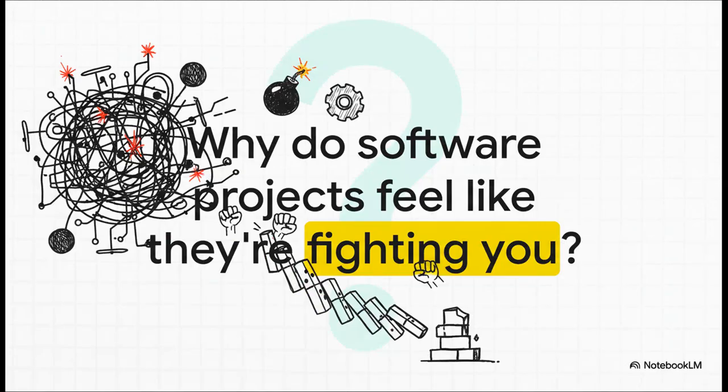You know the feeling, right? You make a tiny change over here, and suddenly something completely unrelated on the other side of the app just breaks. A simple feature turns into this epic month-long saga. It seriously feels like the code base has a life of its own, and it's actively working against you. Well, the core idea we're going to unpack today is that, you know what? That feeling isn't just in your head. It's the result of real, measurable dynamics at play.